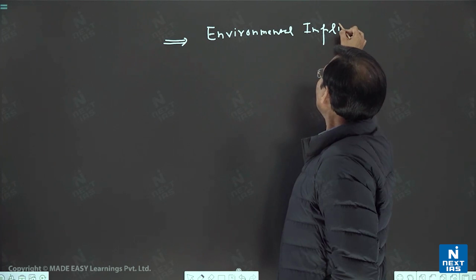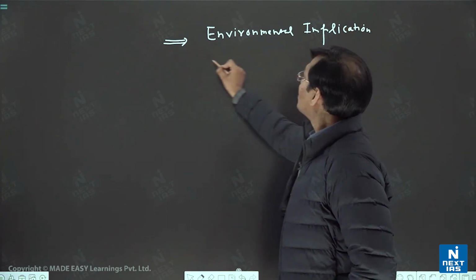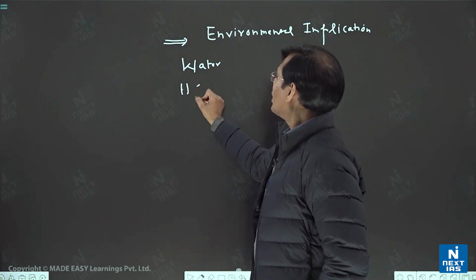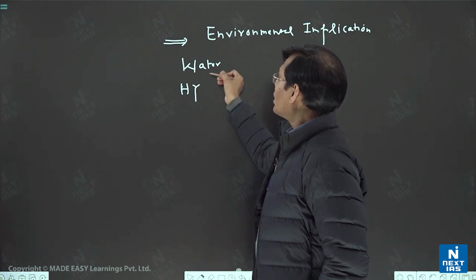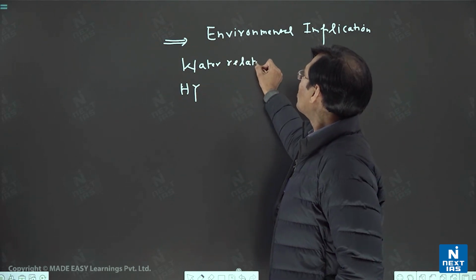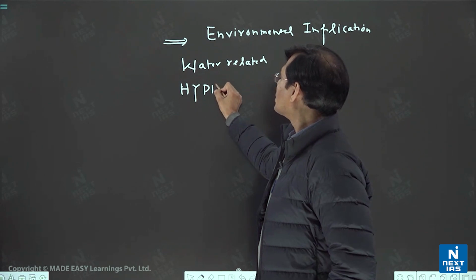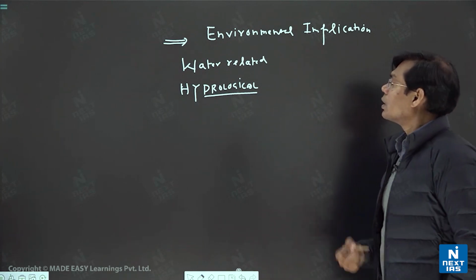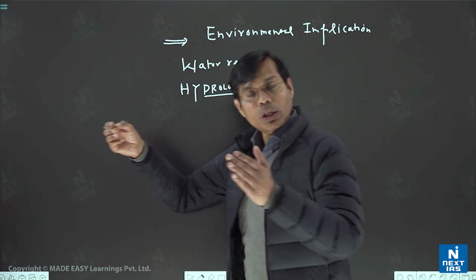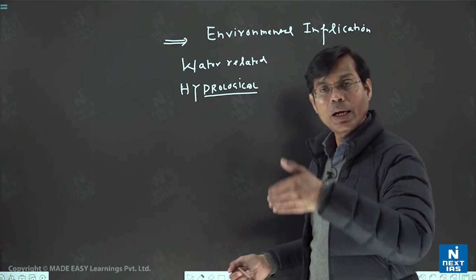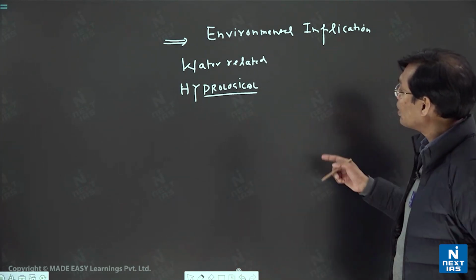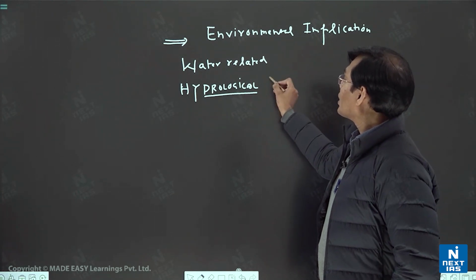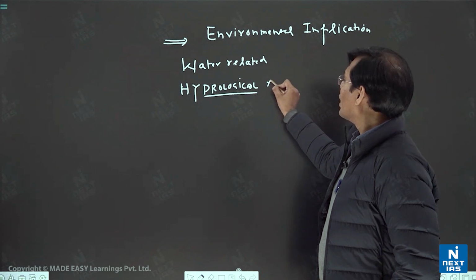Then the first implication in your mind should be water based, water related, or hydrological. Either you write water related, or if you are able to write some technical term, it will be good: hydrological aspects. How the hydrological cycle is getting affected by removing the water bodies or encroaching that area for urban land use, making industries, hotels, buildings in that area. The hydrological cycle or hydrological aspects.